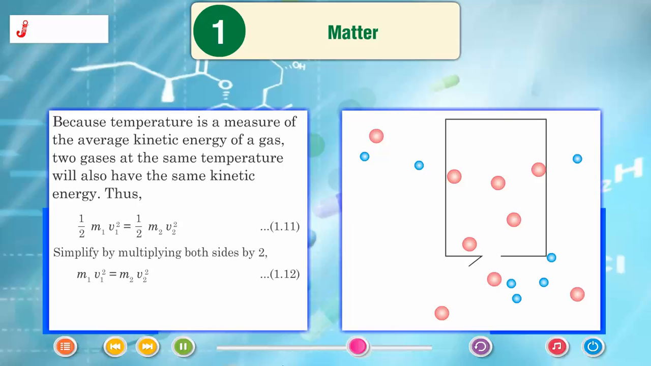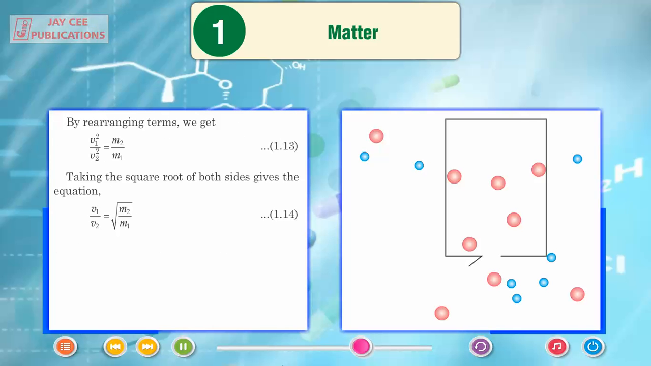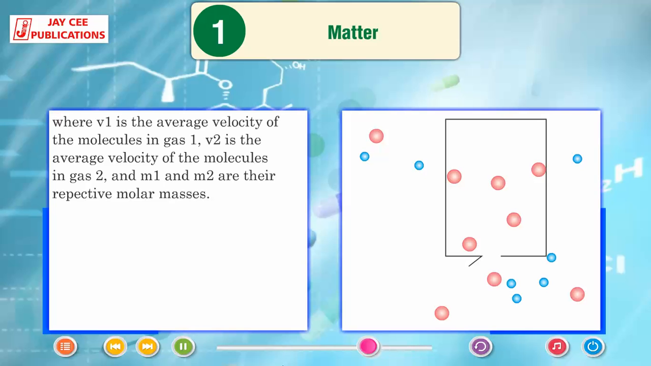Simplify by multiplying both sides by 2: m1 v1² = m2 v2². By rearranging terms, we get v1²/v2² = m2/m1. Taking the square root of both sides gives the equation v1/v2 = square root of m2/m1, where v1 is the average velocity of the molecules in gas 1, v2 is the average velocity of the molecules in gas 2, and m1 and m2 are the respective molar masses.